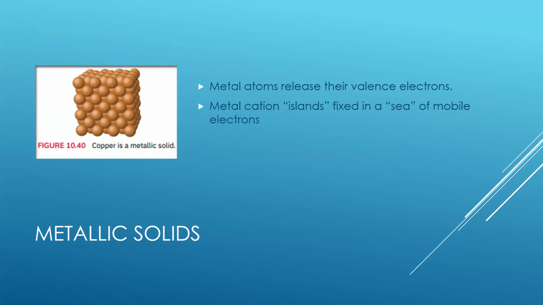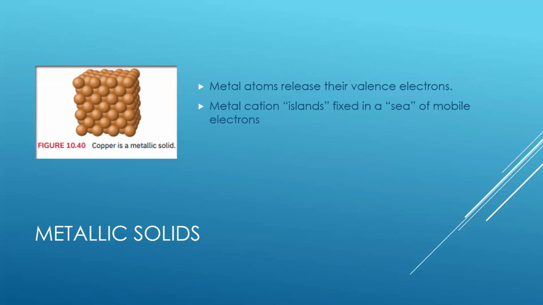So we learned about a sea of electrons in metallic bonding, right, in our first module. This is where positively charged metal nuclei are surrounded by a shared pool of delocalized or freely moving electrons. This type of attraction between the metal ions, like I just mentioned, is called metallic bonding.